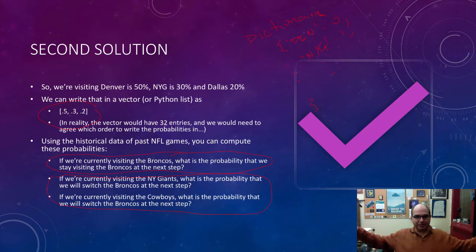Again, I got all the games that the Giants have played. I know how many of those there are, right? And I also know how many of those involved a Broncos victory, right? And so, number of Broncos victories divided by the total number of games the Giants played. Boom, that is the answer. So that's how we can answer both of those questions, right? These are questions we'll be asking quite a bit.